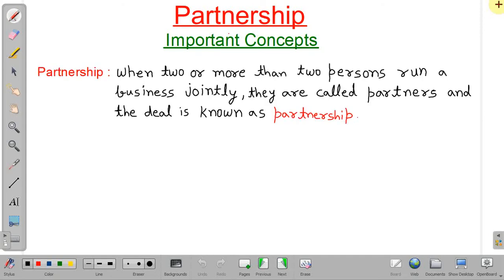So what is partnership? See, suppose two or more persons come together and start a business, then they are called partners. So some partners may only invest amount, or some partners may invest amount and manage the business. Okay. So we will see the types of partnership. So when two or more persons run a business jointly, they are called partners, and the deal is called partnership.